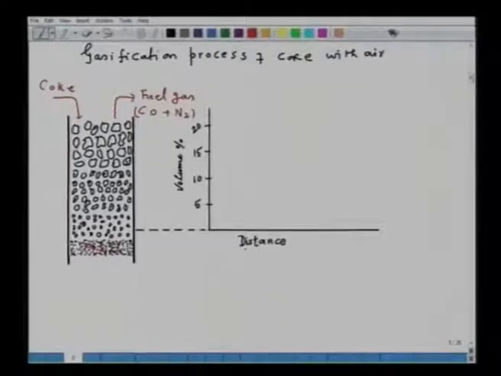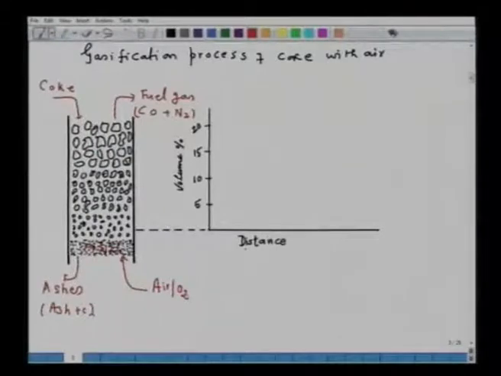So, here we have Hs, and Hs is a H plus carbon, and here we can supply air or oxygen.